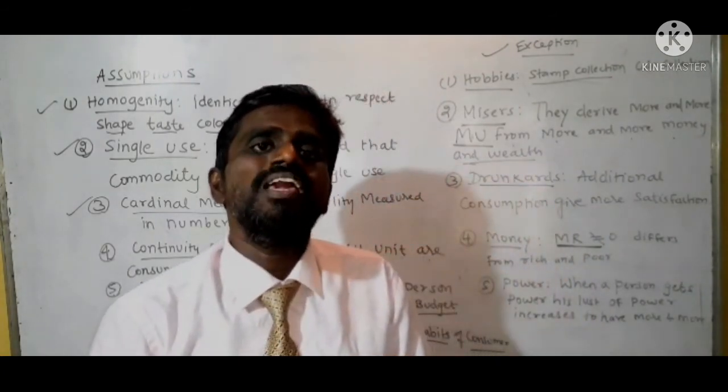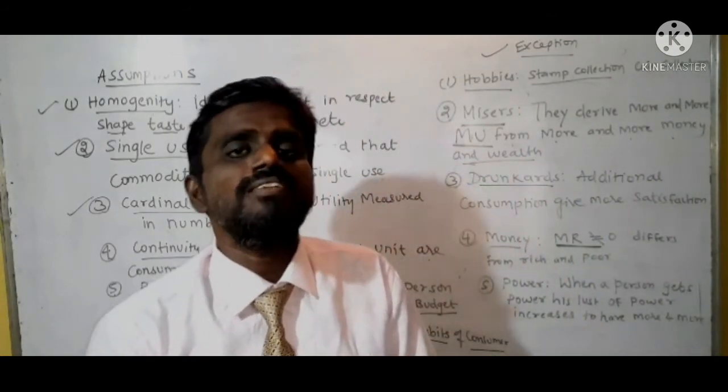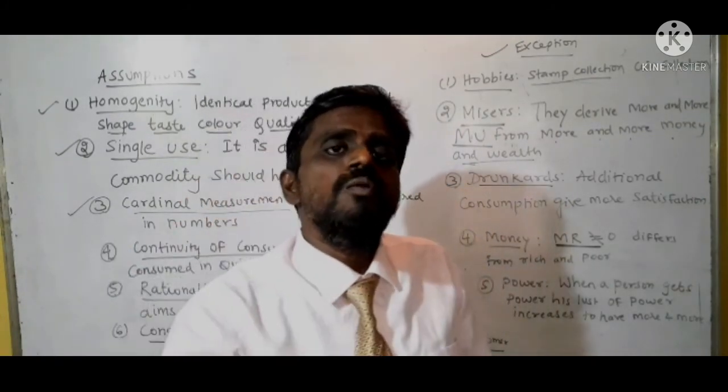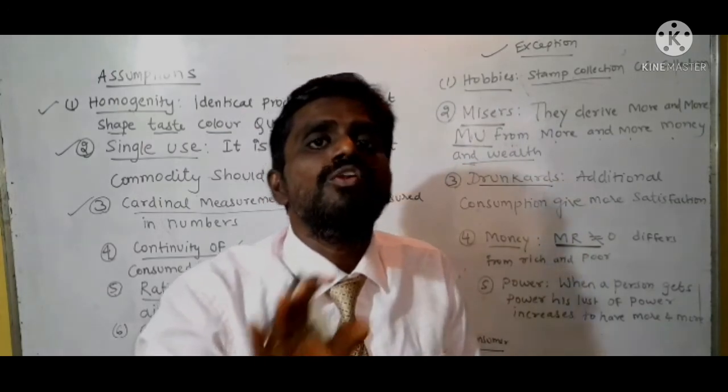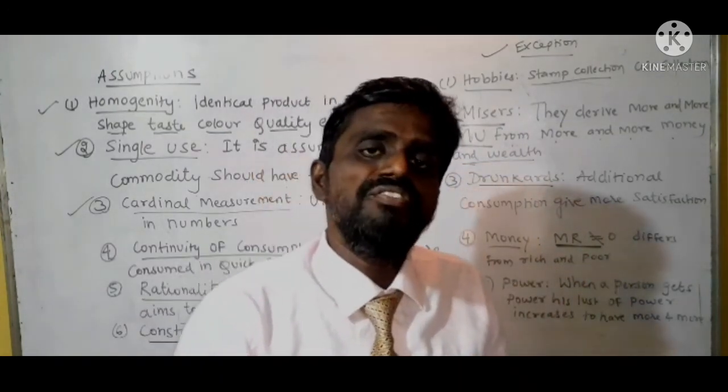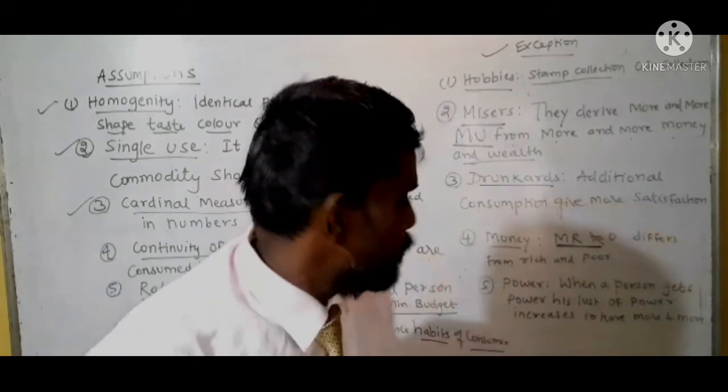Ten rupees gives less marginal utility to a rich person, and the same ten rupees gives more marginal utility to a poor person. That is the reason marginal utility differs from person to person.